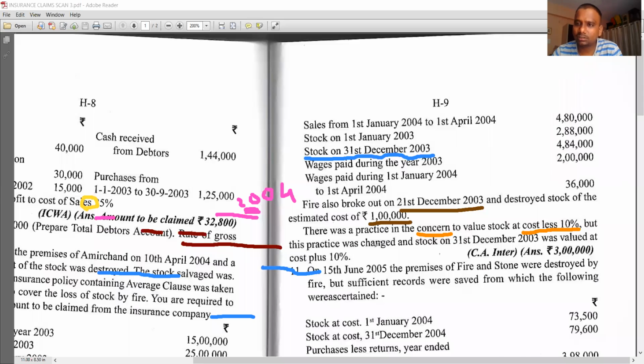This practice was changed and stock on 31st December 2003, that means this one, stock on 31st December 2003 was valued at cost plus 10%. What is the meaning of this?